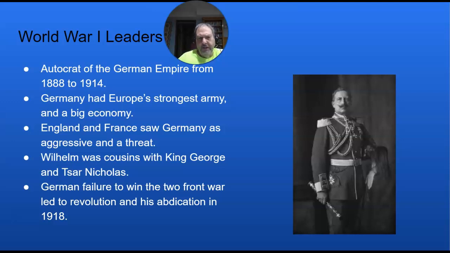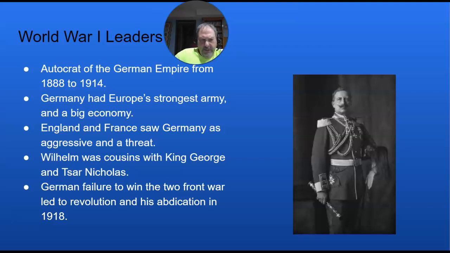Now, keep in mind that the Kaiser is a cousin to King George of England and Tsar Nicholas. In fact, in the days leading up to the war, Tsar Nicholas and Kaiser Wilhelm are going to exchange letters about trying to back off and prevent the war from happening at the last minute, but these efforts all fail.